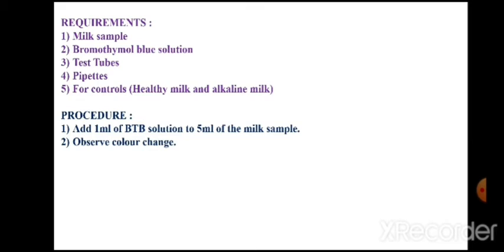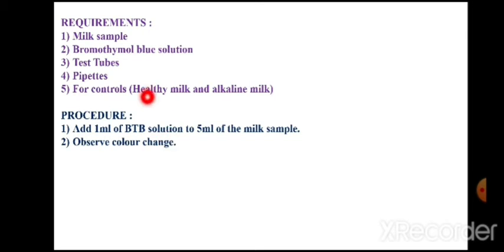So the requirements are test milk sample, bromothymol blue solution, test tubes, clean pipettes, and there may be use of two different milk samples for the preparation of controls. They may be used, may not be used.